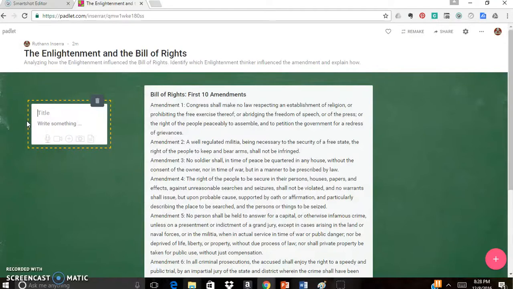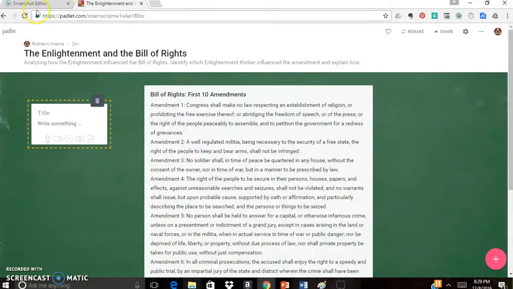Congress shall make no law respecting an establishment of religion or prohibiting the free exercise thereof, or abridging the freedom of speech, or of the press, or the right of the people peaceably to assemble, and to petition the government for a redress of grievances. So let's take a look at some of the words that really seem to stand out. I noticed that there is freedom of speech, of the press, peaceably assemble. So I'm seeing a lot of emphasis being put on a person's ability to express themselves.